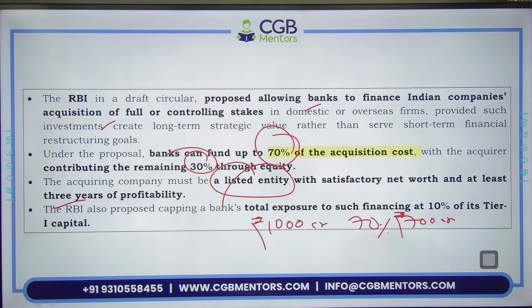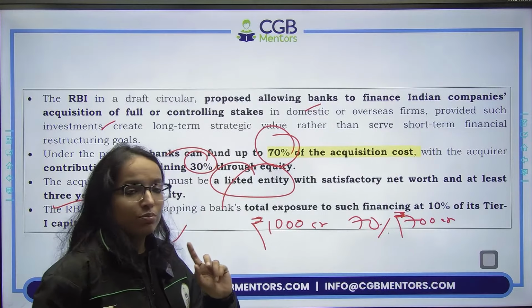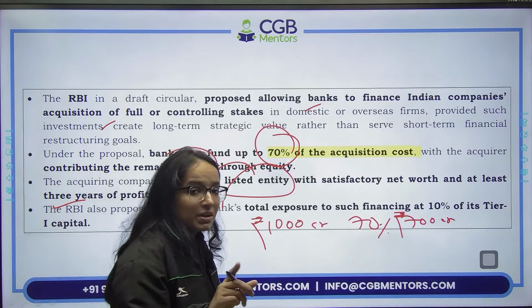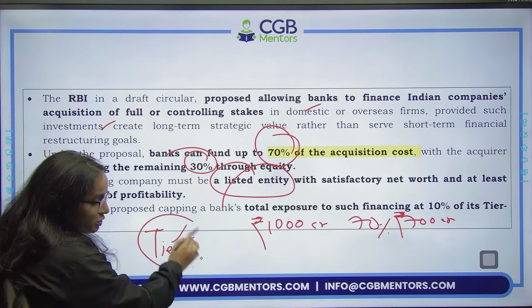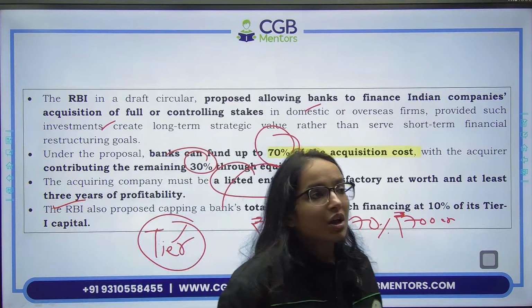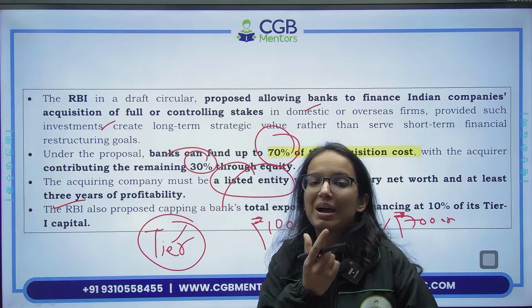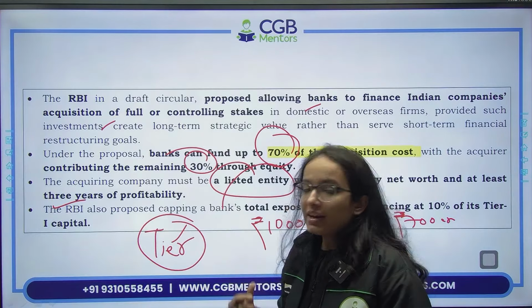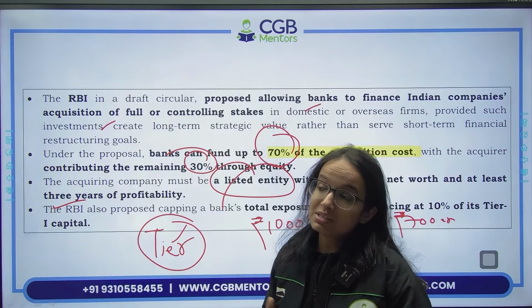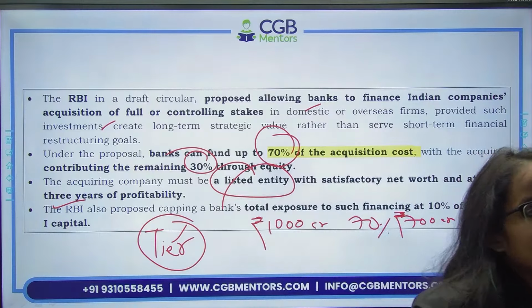And one more thing which you need to remember here is that RBI has also proposed capping a bank's total exposure to such financing at 10% of your tier 1 capital. तो आपका जो tier 1 capital होता है, आपने बेसल नॉर्म्स पढ़े हैं राइट फाइनेंस में. बेसल नॉर्म्स के हिसाब से जो आपका टियर 1 कैपिटल का कंपोनेंट है, is the core capital which a bank should have, है ना, a core capital. तो टियर 1 आपका जो कैपिटल है उसके 10% से ज्यादा नहीं होना चाहिए. It cannot go beyond 10% of your tier 1 capital.